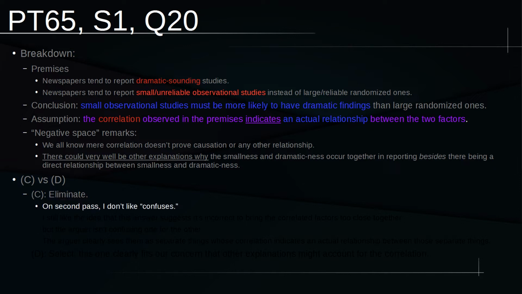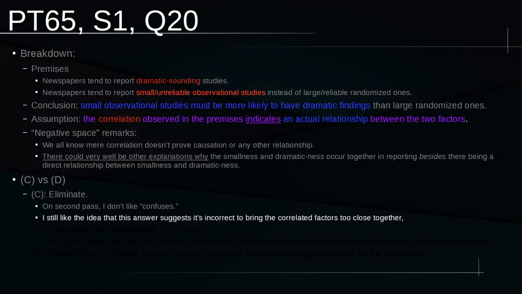On second pass, I actually really don't like the term confuses that it has in answer choice C. I mean, I still do like the idea that this answer suggests incorrect to bring the correlated red factors too close together. But really, the arguer isn't in the business of confusing one red factor for the other, which is what answer choice C's wording suggests.